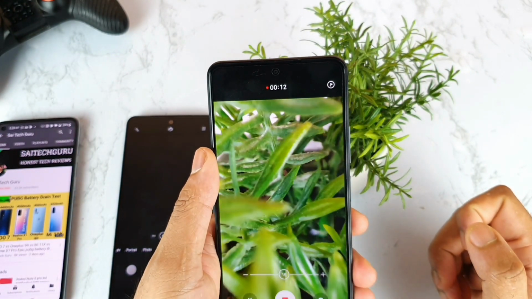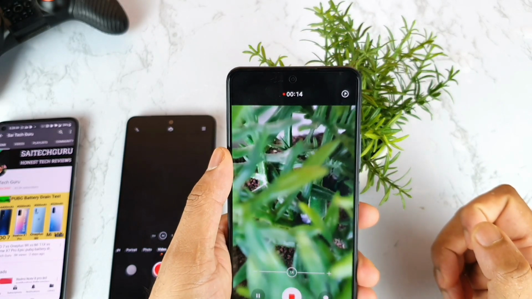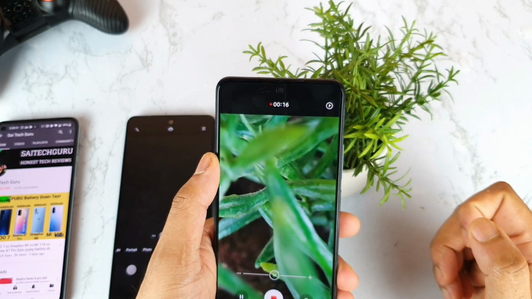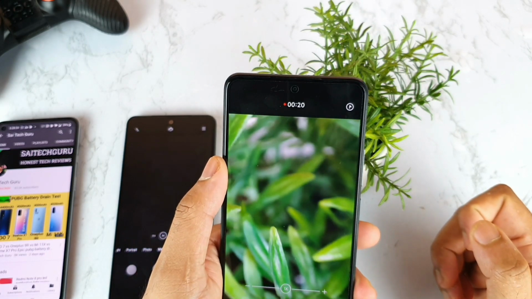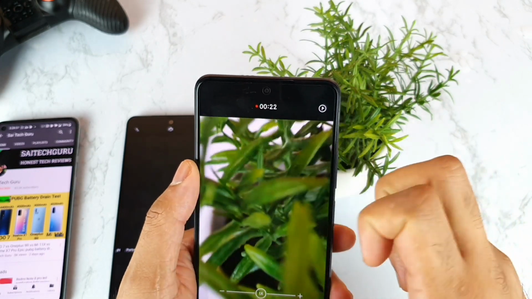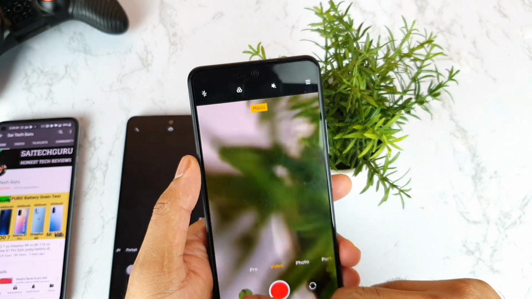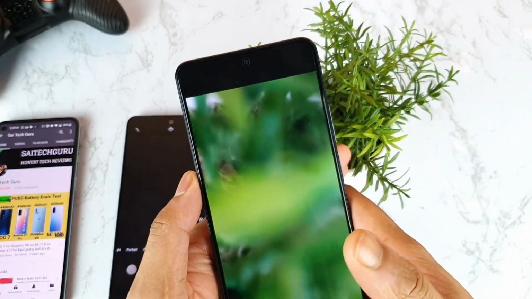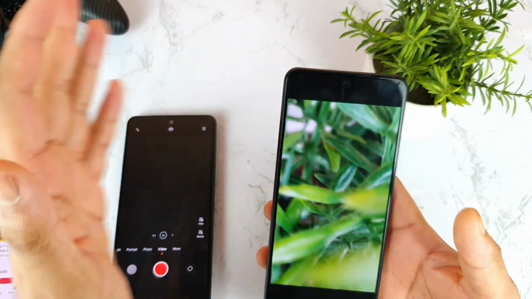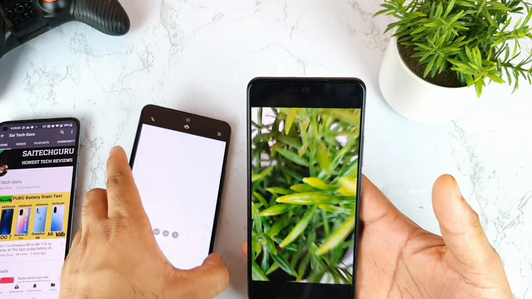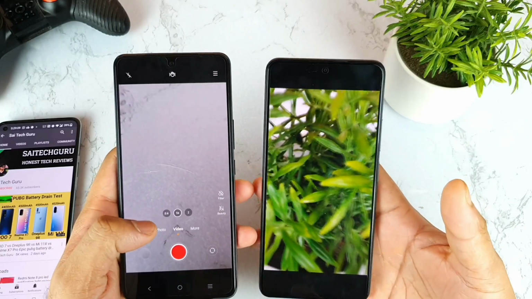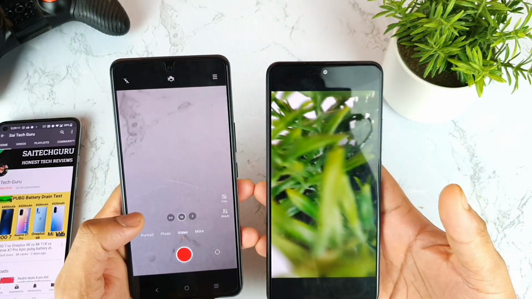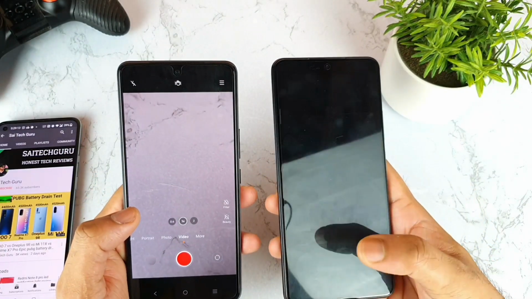As you can see friends, this is a very close shot I'm trying to take. You can see the small grains as well. Wow, it's really good for the photography and the videography lovers who like to take this kind of images and shots using the macro mode. So which is a really interesting thing which I did experiment with only just now before the camera. Before, I did not use this kind of mode, as you can see friends. So there are a few useful benefits in the comparison between both phones. So I thought of making this kind of video, which will be useful.